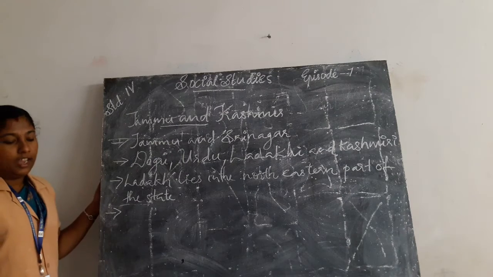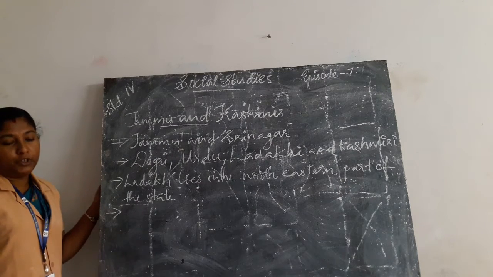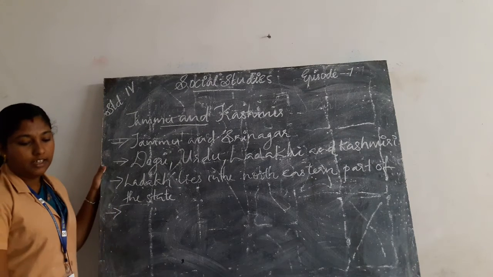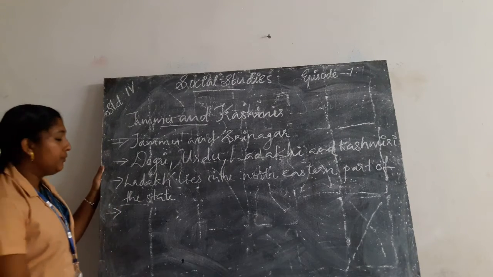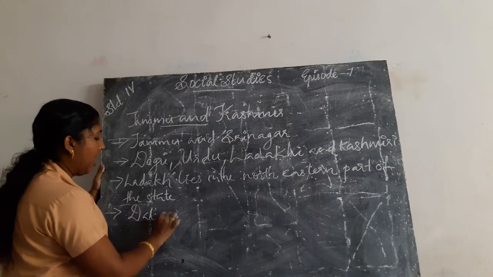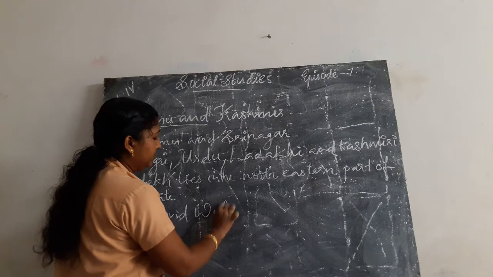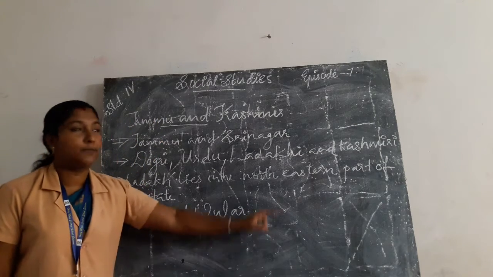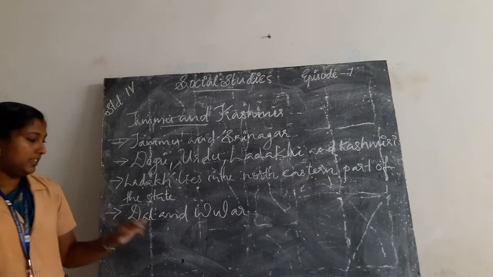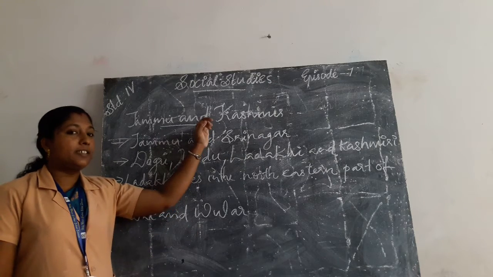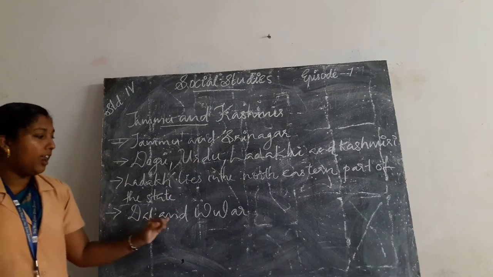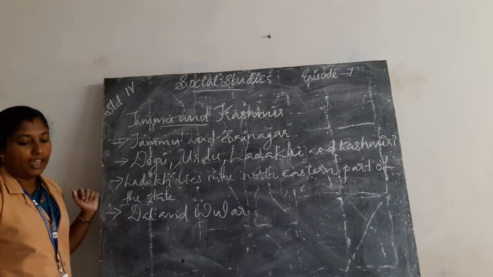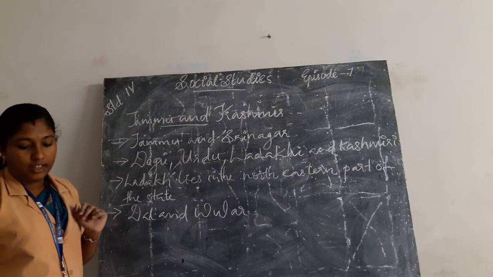Then in Jammu and Kashmir there are two beautiful lakes present. They are Dal and Vular. These are the two beautiful lakes present in Jammu and Kashmir, Dal and Vular.